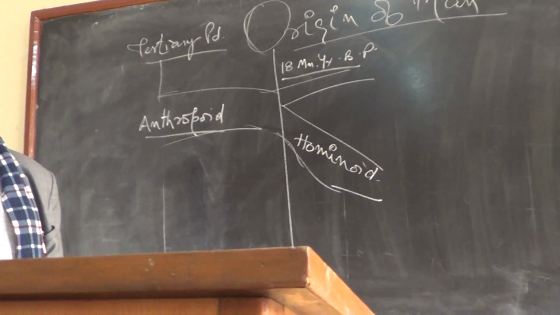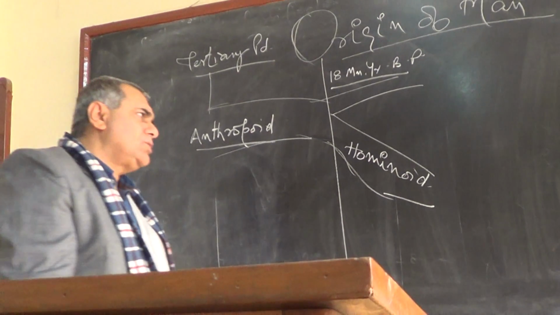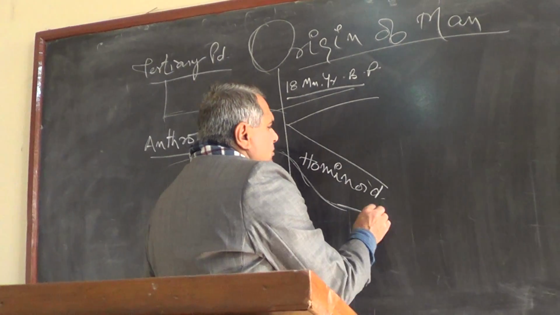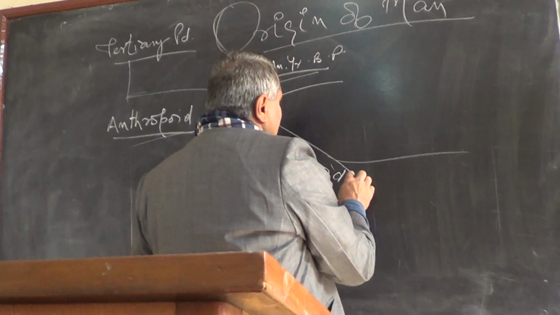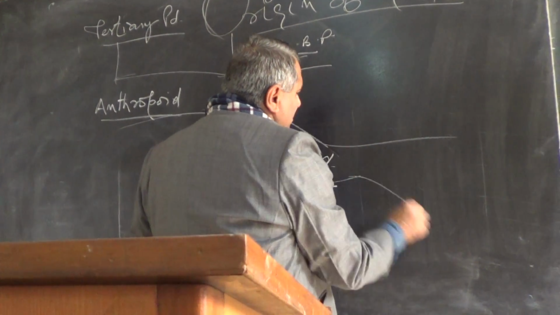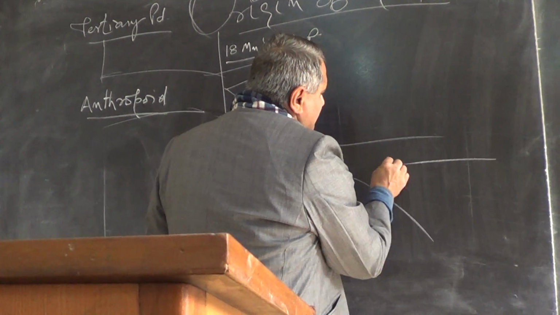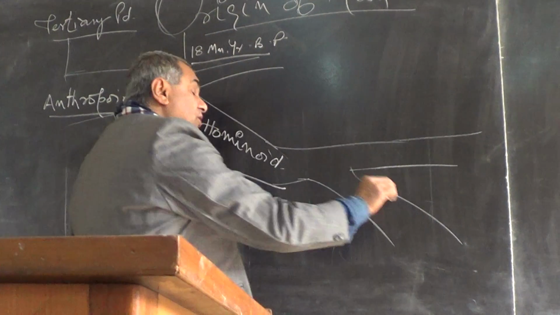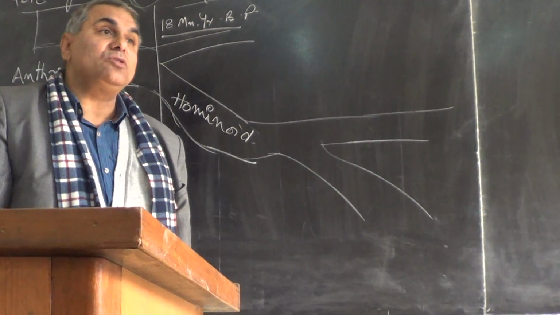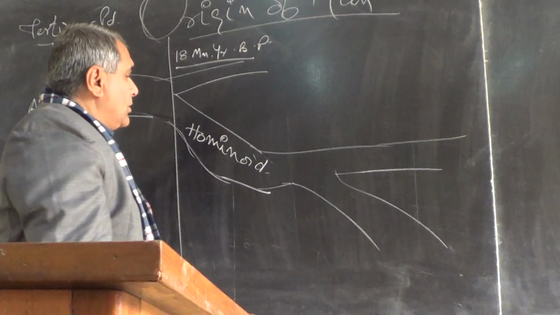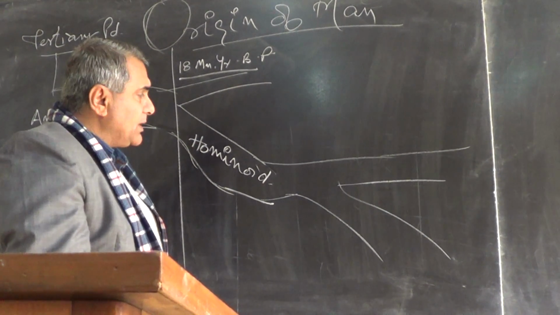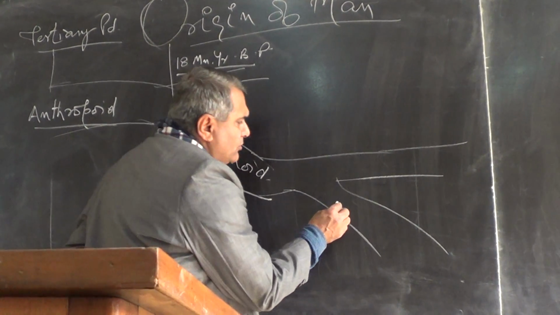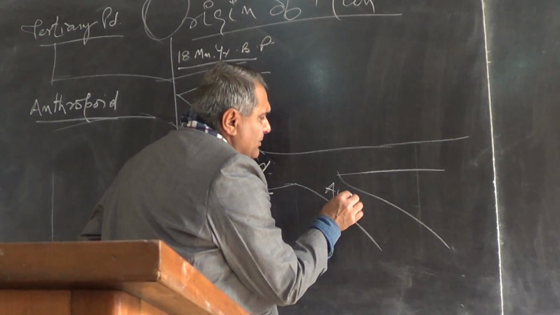Approximately 18 million years ago, a man started walking on 2 legs. Something separated, and then from the hominoid, one branch further separated and could not continue. That is called Australopithecus.